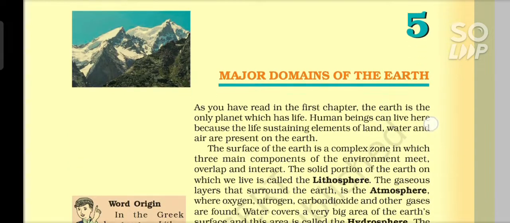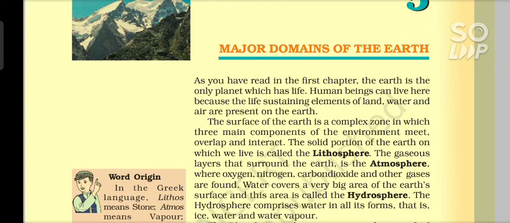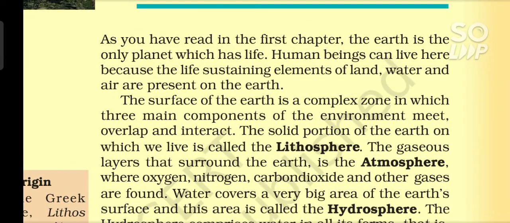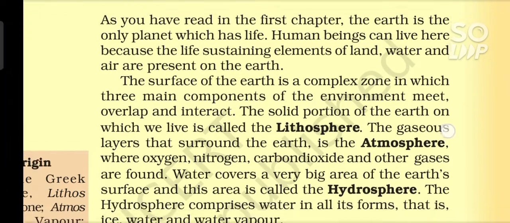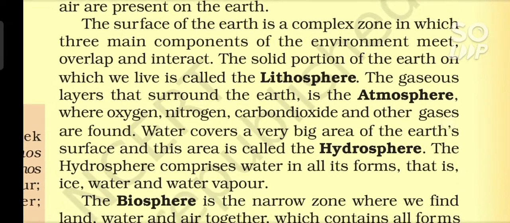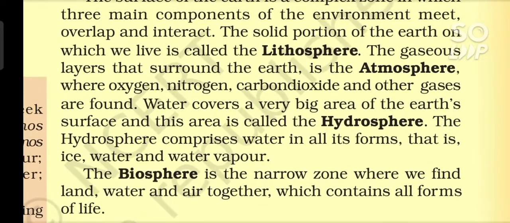You have read in the first chapter, the Earth is the only planet which has life. Human beings can live here because the life-sustaining elements of land, water and air are present on the Earth. The surface of the Earth is a complex zone in which three main components of the environment meet, overlap and interact. The solid portion of the Earth on which we live is called the lithosphere.